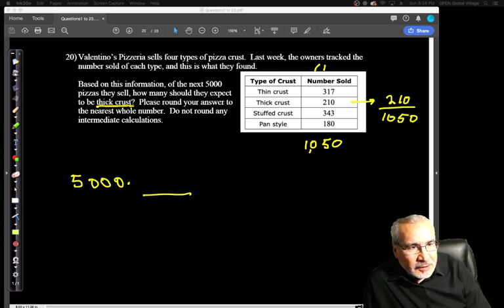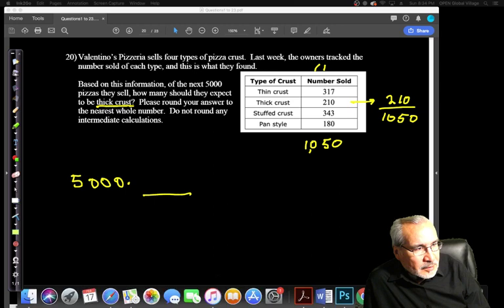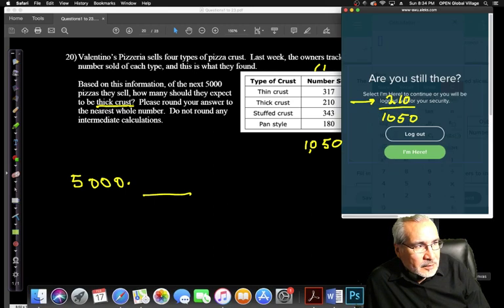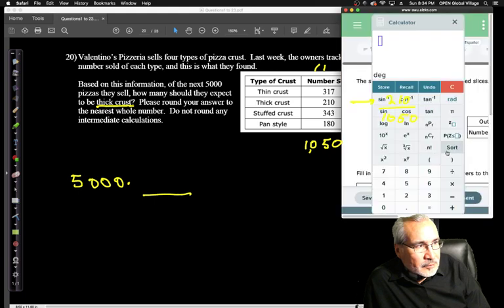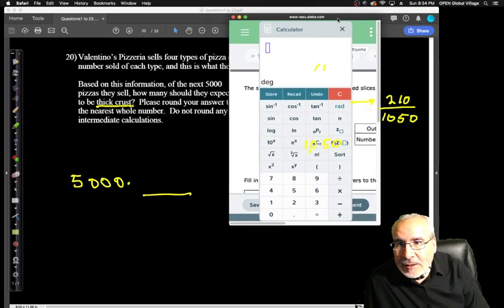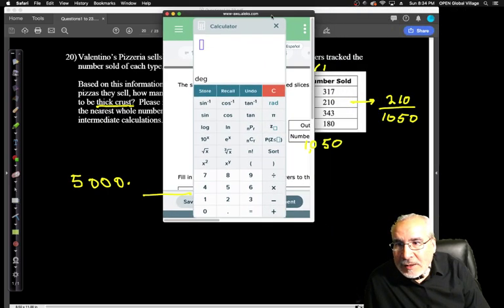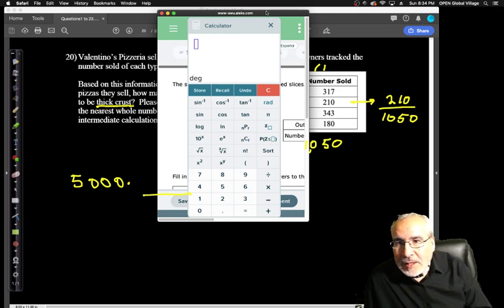Find my calculator here. So it's going to shut me out. I think I can just move this over, right? So we can still kind of see it. I'll put it here. Because we want to take 210 divided by 1050.